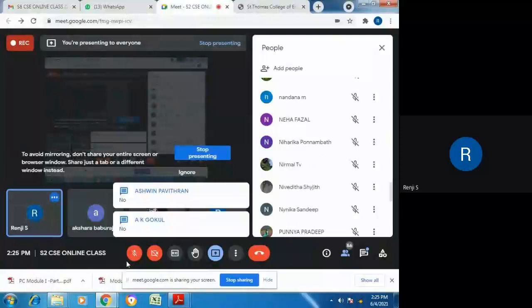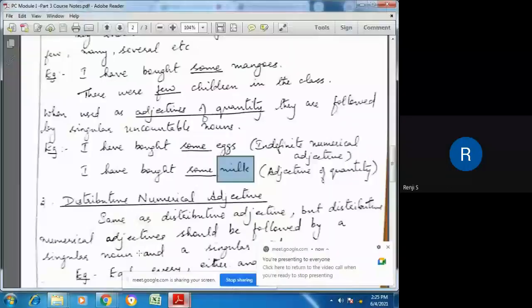No. So when this adjective is followed by an uncountable noun, which is singular, it should be singular. Milks, we cannot write milk. So when a singular uncountable noun is encountered after the word, then it becomes an adjective of quantity.